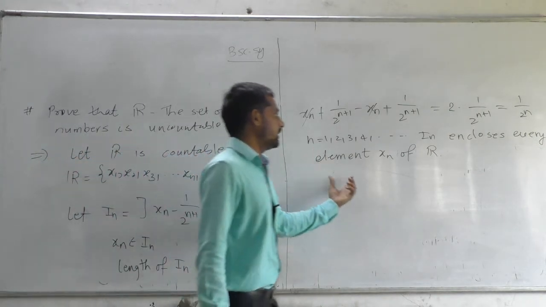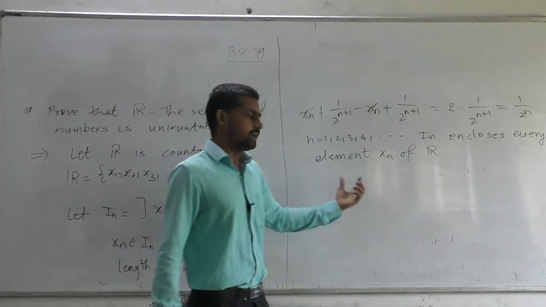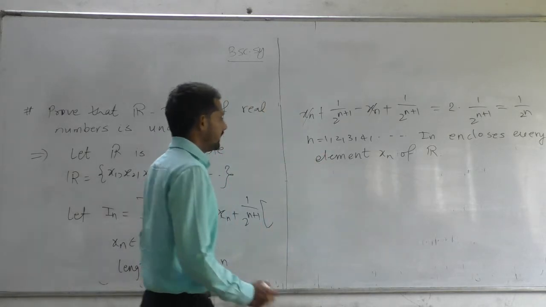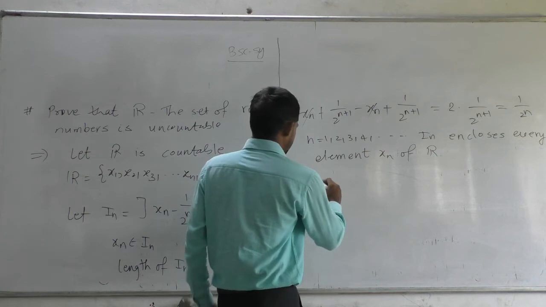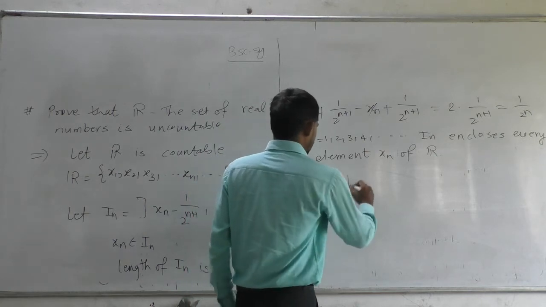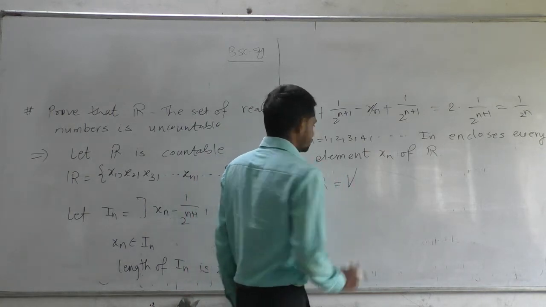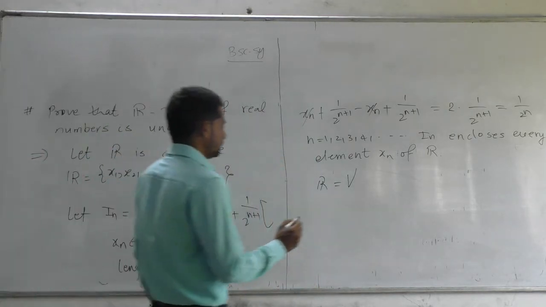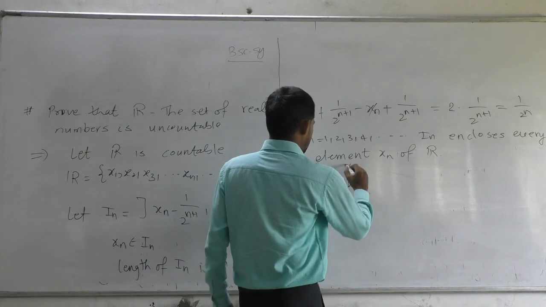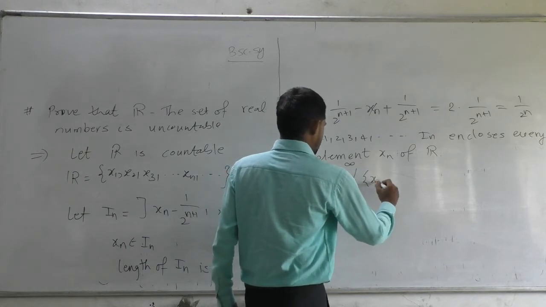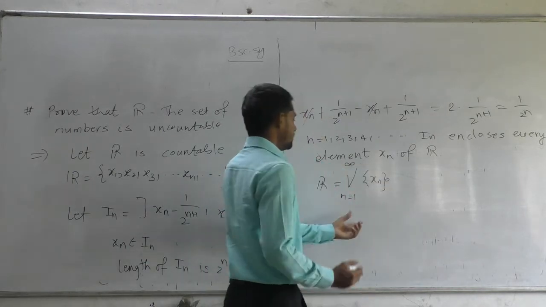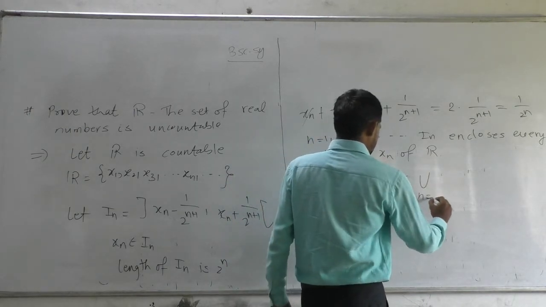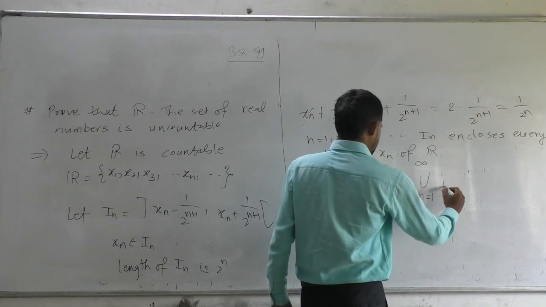So every element xn of R is enclosed in the interval In. So we can write R as the union over n running from 1 to infinity of xn, which is contained in the union over n running from 1 to infinity of In.